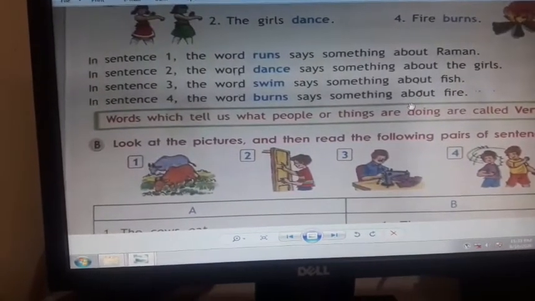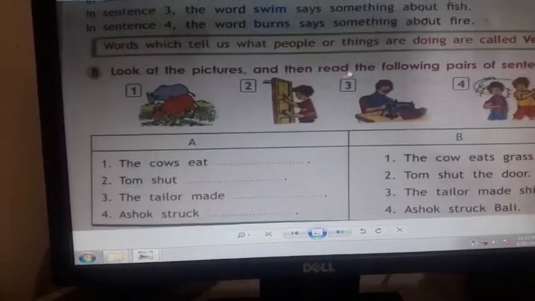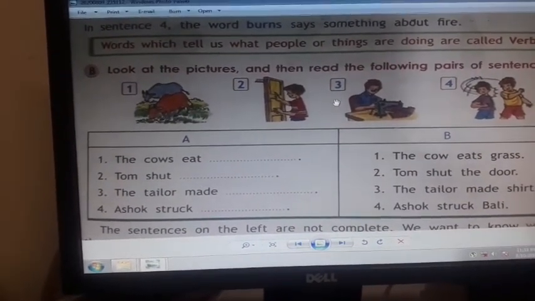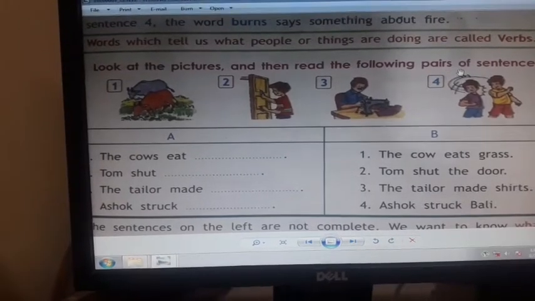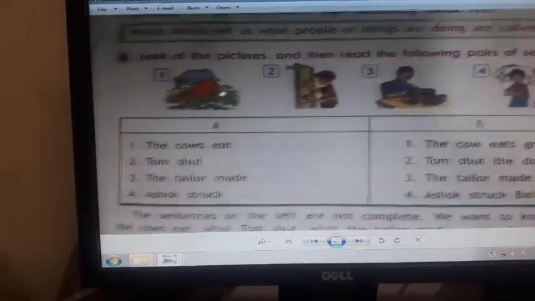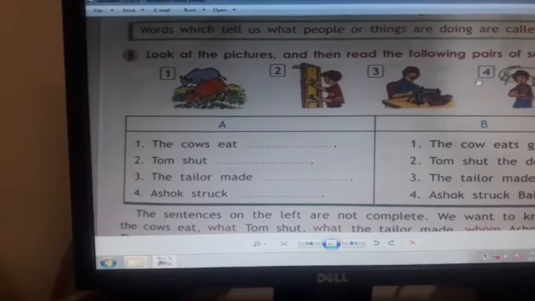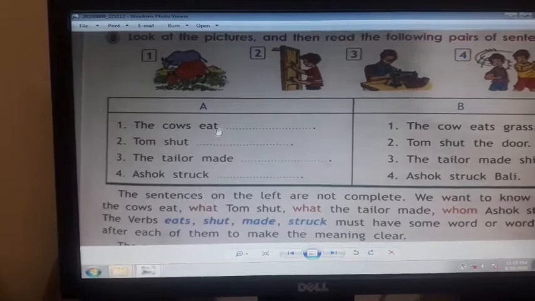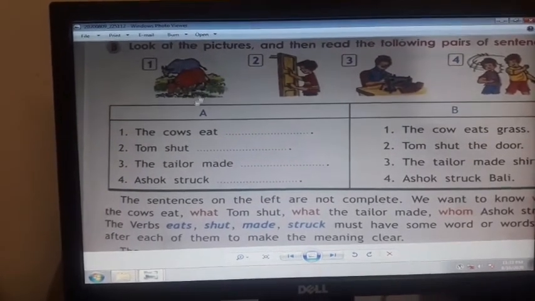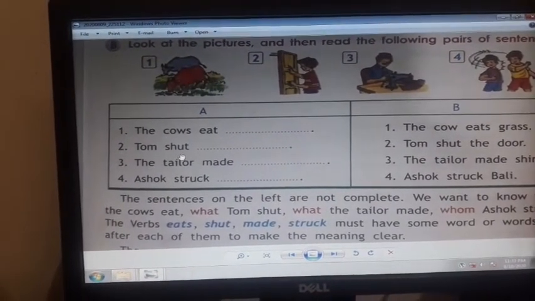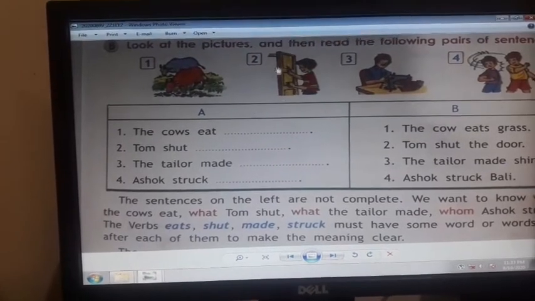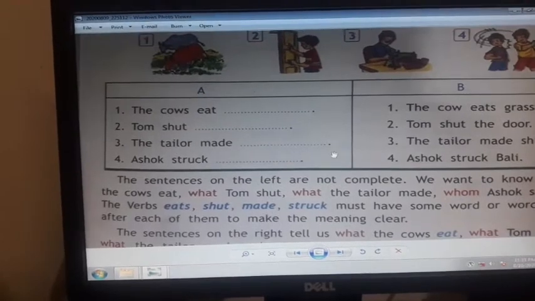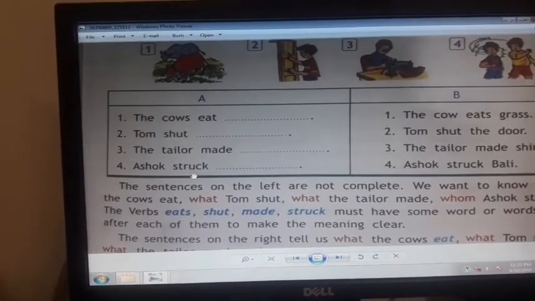Now we see the second part, B. Look at the pictures. Here are the pictures, and then read the following pairs of sentences. First picture is this, second, third and fourth. First, the cows eat something, they are eating. Number 2, Tom shut. He is shutting something. Number 3, the tailor made. Number 4, Ashok struck.